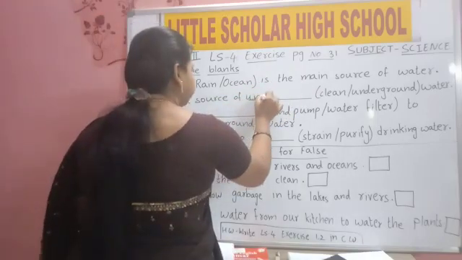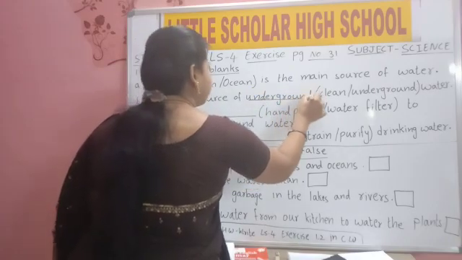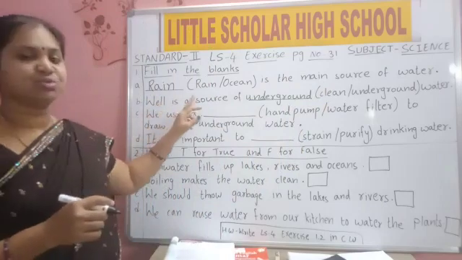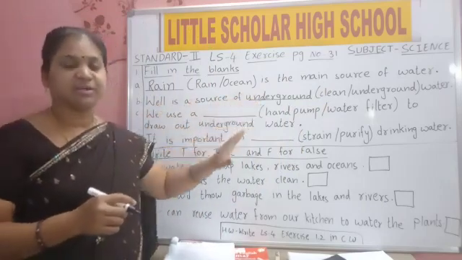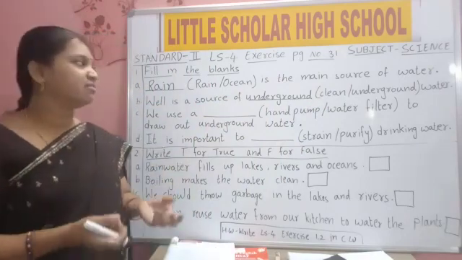Under, ground, underground water. Well is a source of underground water. Well water, where will we get it? It will be from underground. We will get the well water from underground.